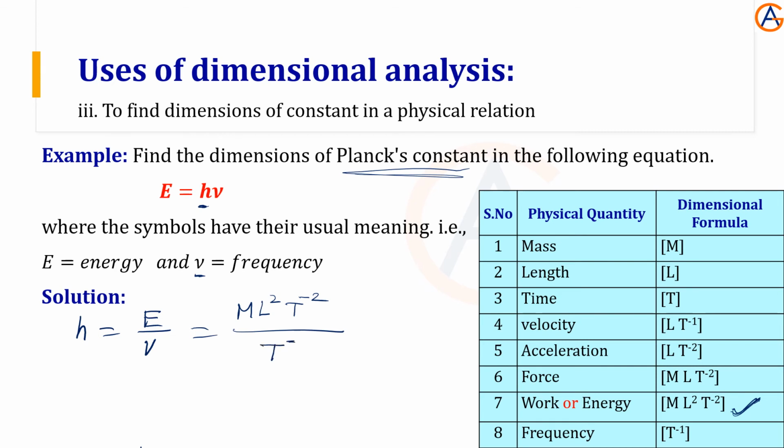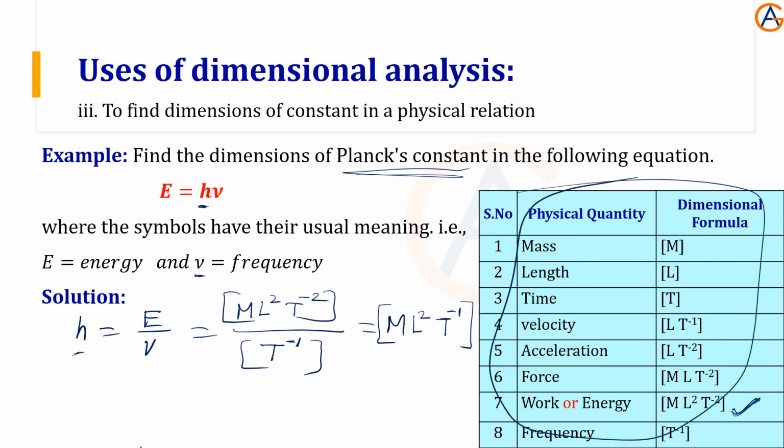So m will be as it is, L square, and t minus 2 minus of minus 1 becomes t minus 1. This is the dimensional formula for Planck's constant h. Easy. Again, we have to memorize this table, this is an important table.